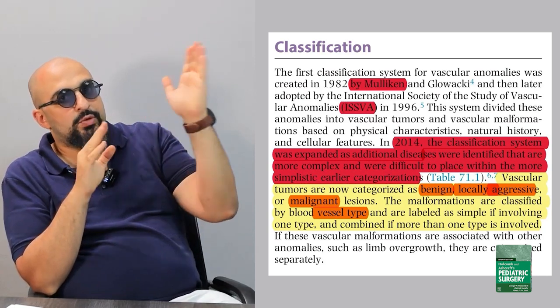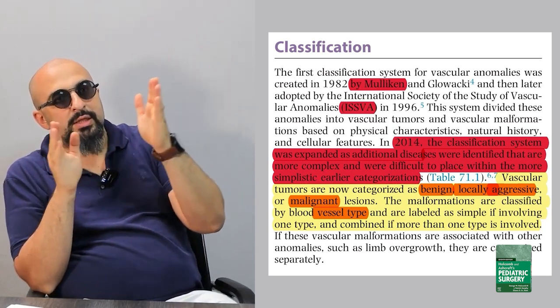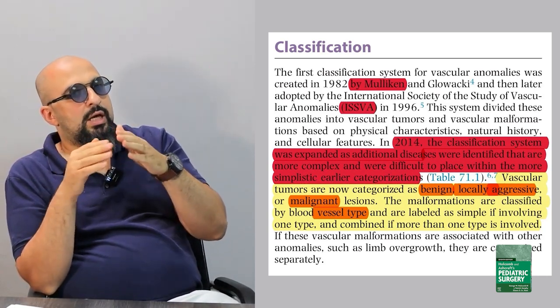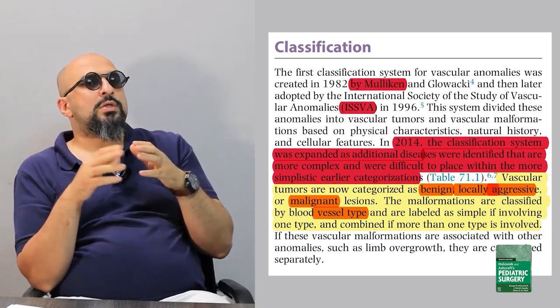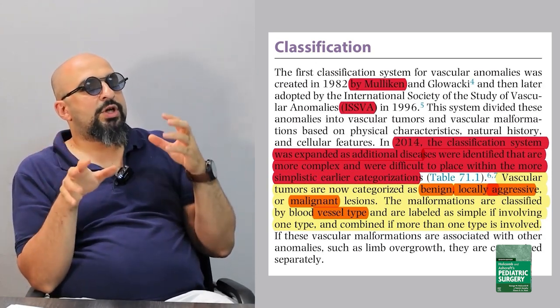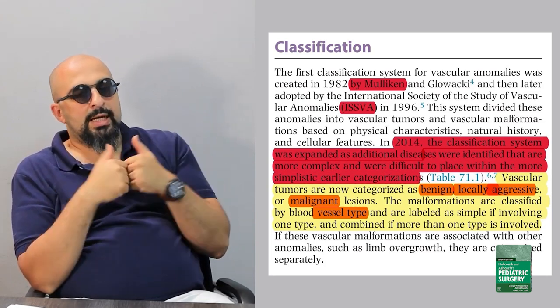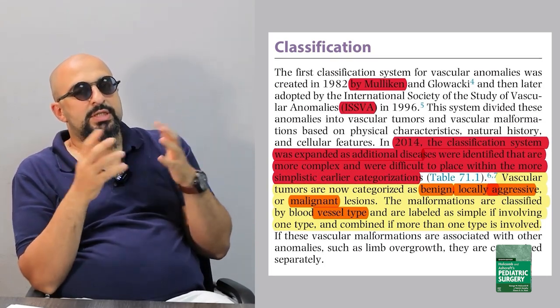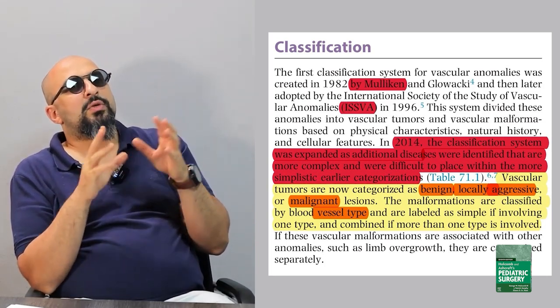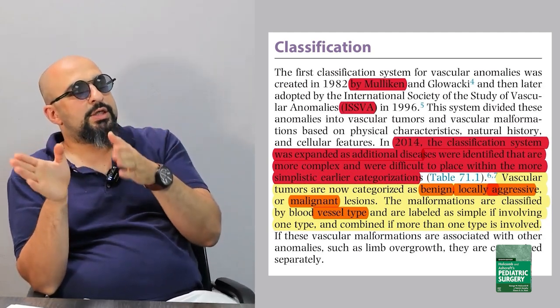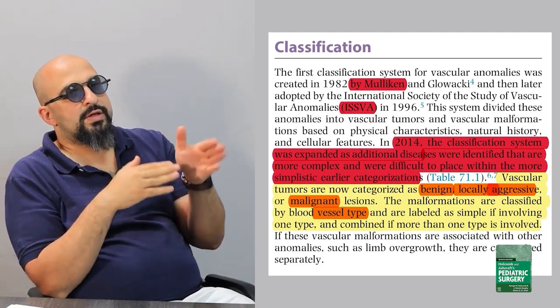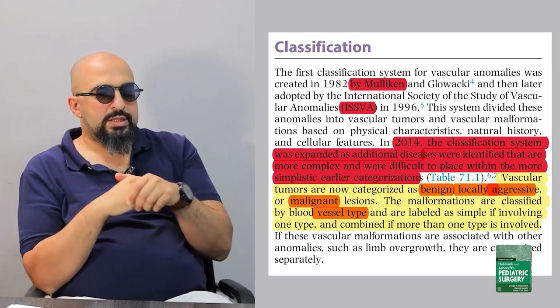In 1982, Mulliken started the classification, and there was confusion in the nomenclature and wrong terms, so it's normal that the classification was not right in all its aspects. Then it was improved by ISSVA in 1996.